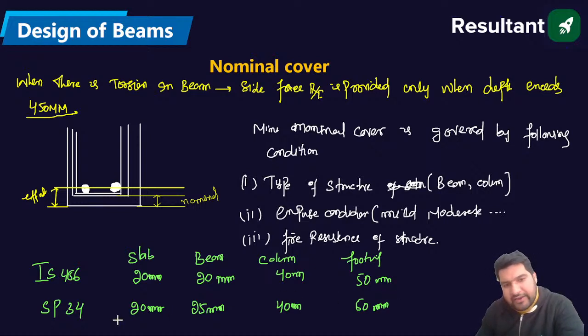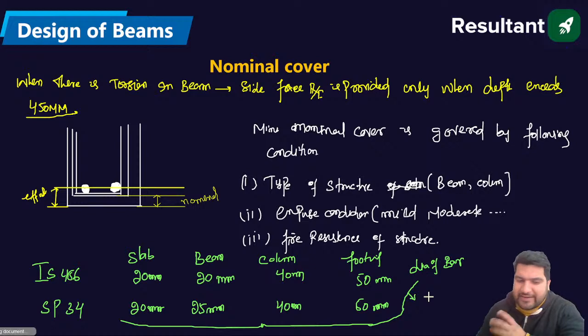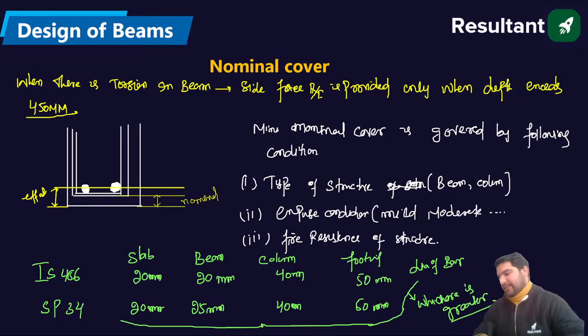Or you may take the dia of the bar. You have to take these values into consideration, or dia of the bar. So I'll write down here, or dia of the bar, whichever is greater. You have to take the dia of the bar, or you have to take these values. Whichever is greater, that will be the nominal cover. Absolutely fine. Is everything clear, guys? So this is the nominal cover criteria.